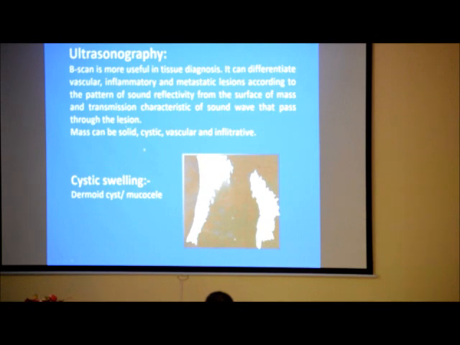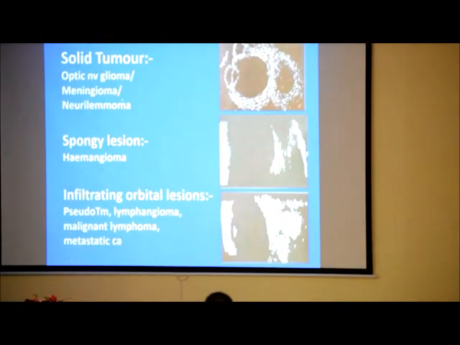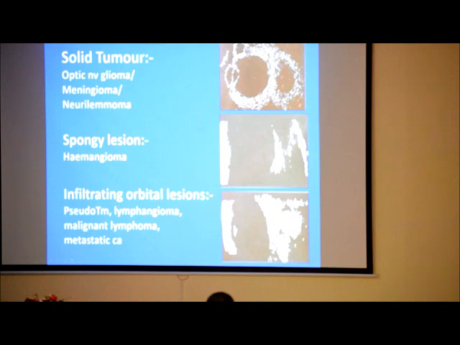The mass can be solid, cystic, vascular, infiltrative. Cystic lesion: clear-cut margin with good sound transmission. Solid tumor: clear-cut margin with poor sound transmission. Spongy lesion: irregular margin, good sound transmission, but high internal reflection.